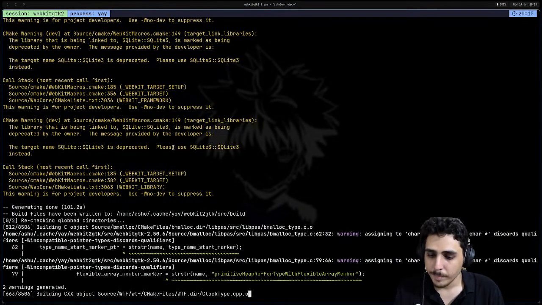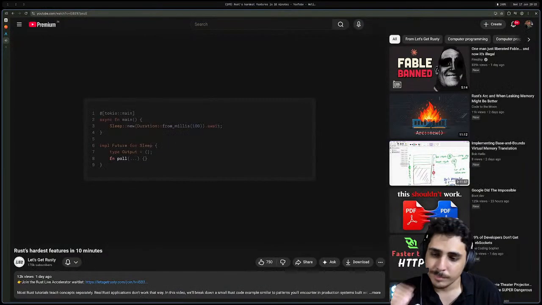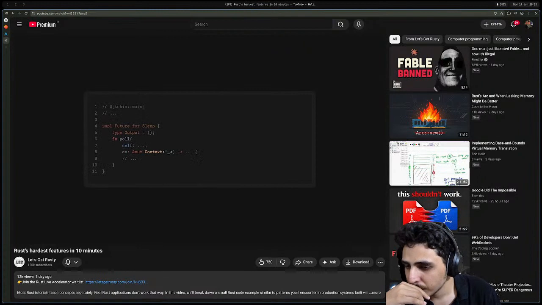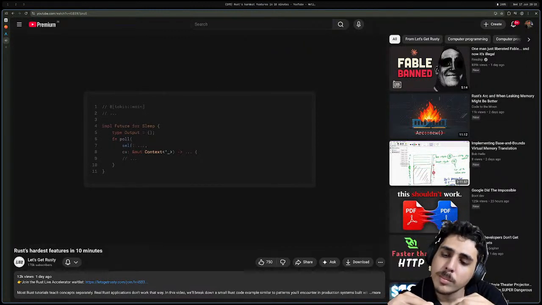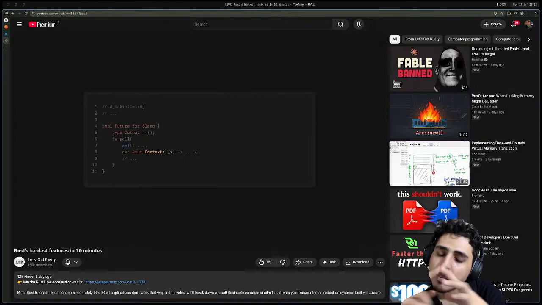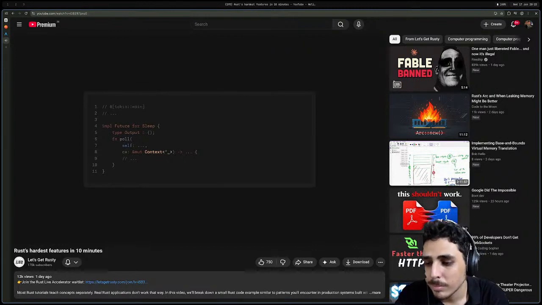And second, a poll method. This is the method that the async runtime calls over and over to ask the future, are you done yet? Now, poll takes a couple of arguments, but the one that matters here is context. And the context is where our third concept appears, lifetimes. See this tick underscore? That is a lifetime annotation. Now, what does this mean visually?